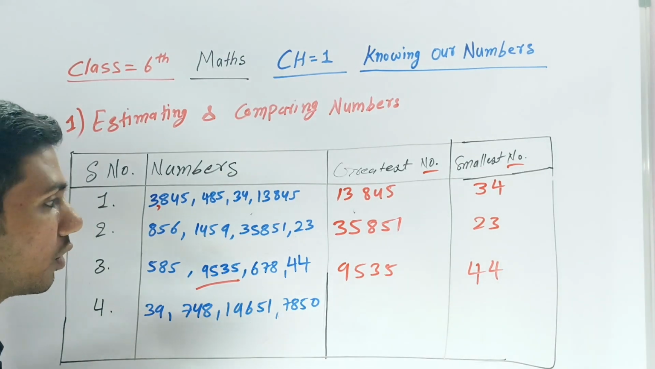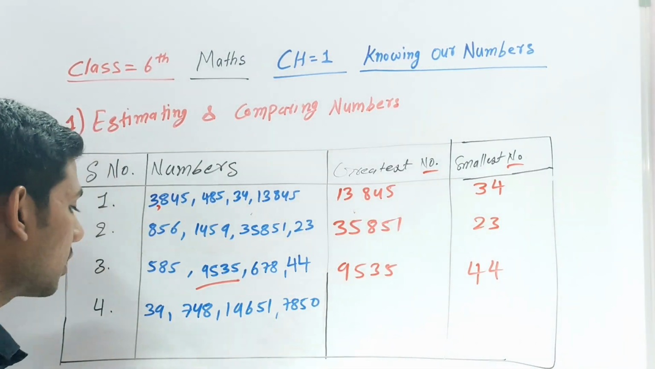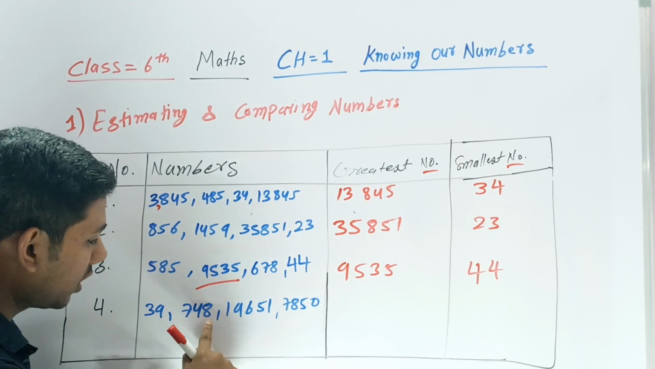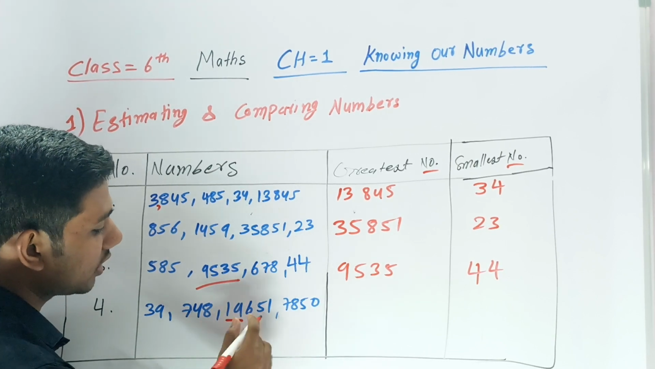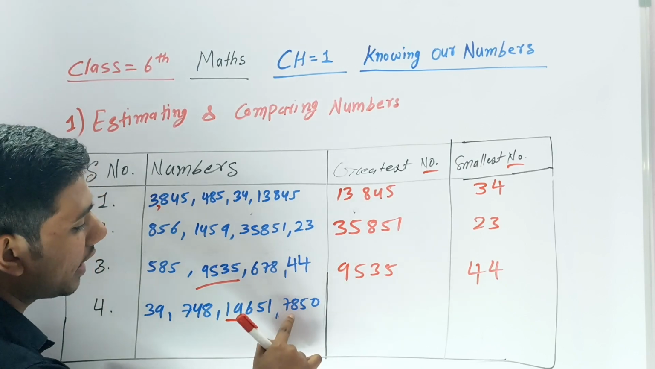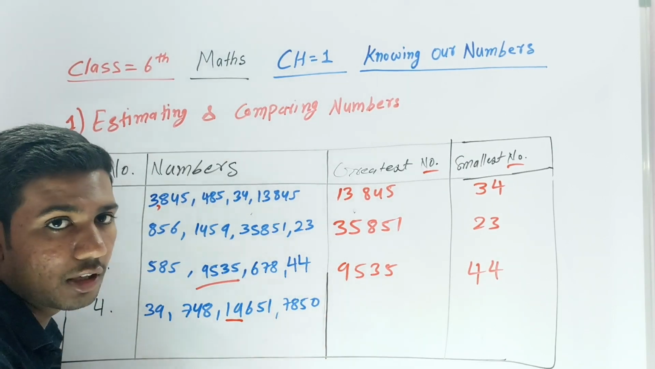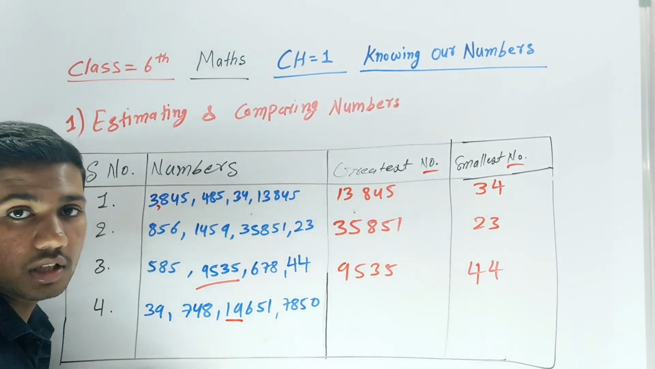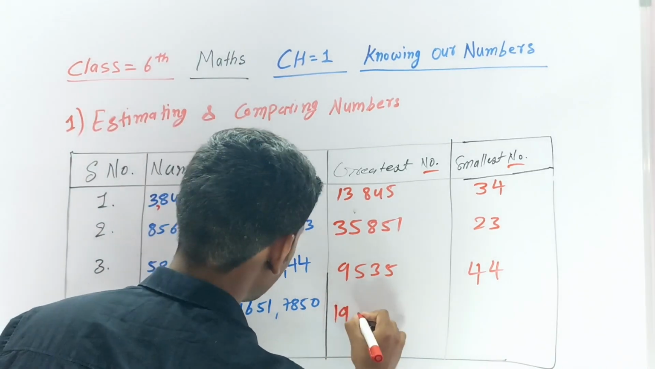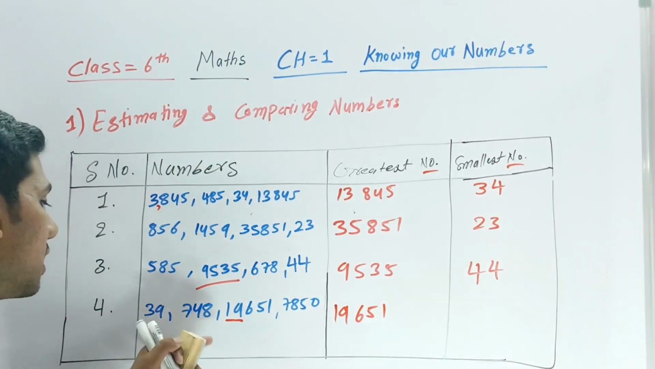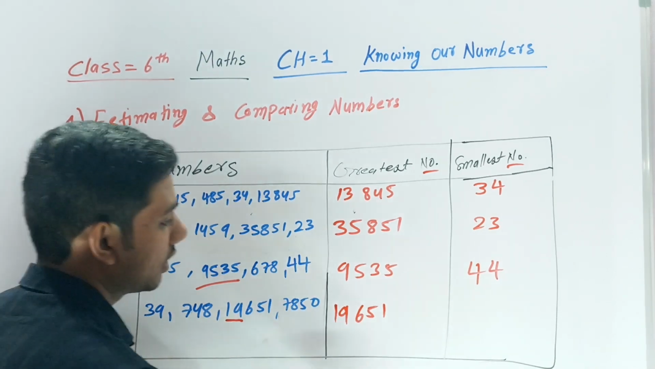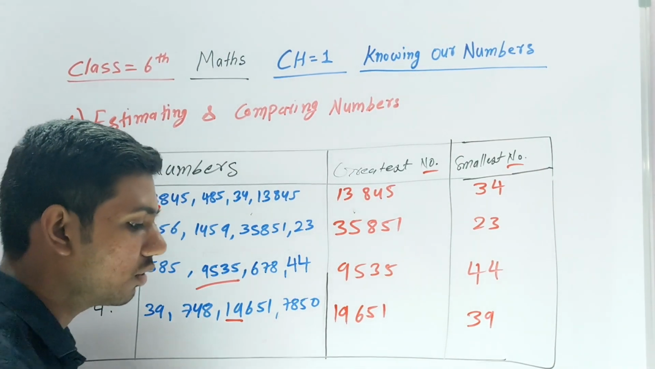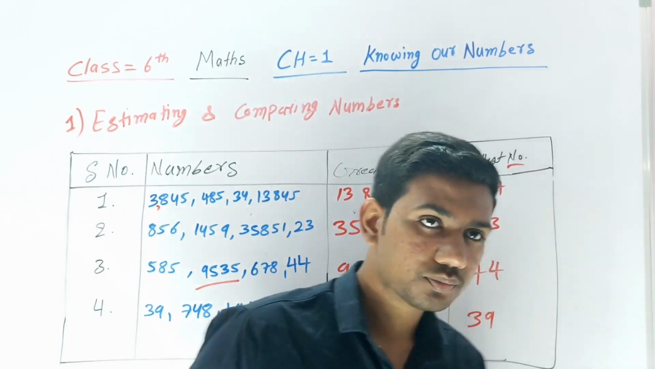In the fourth one, we have to find the greatest and smallest. Same as before. If you count these numbers, this is 39, this is 748, this is 19,651, this is 700, this is 7,850. So which one is greater? 19,000 is the greater number, so you have to write 19,651 here. Which is the smaller? 39 is the smallest in these numbers. If you understand this, then it's very easy for you.